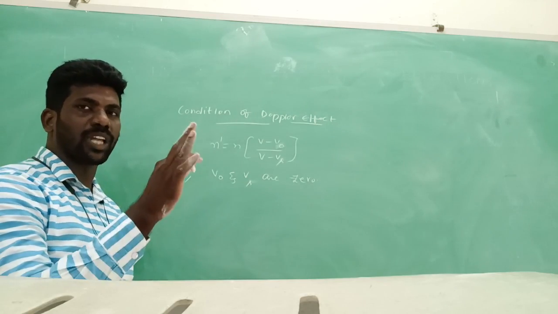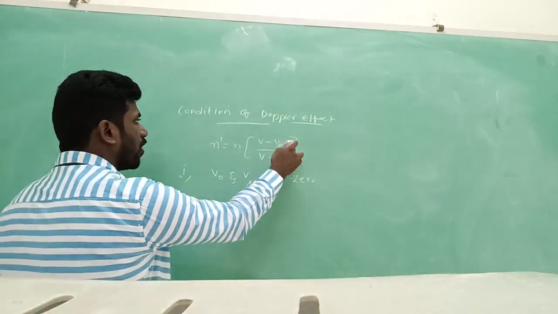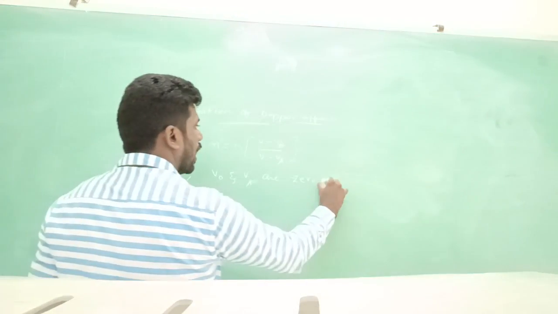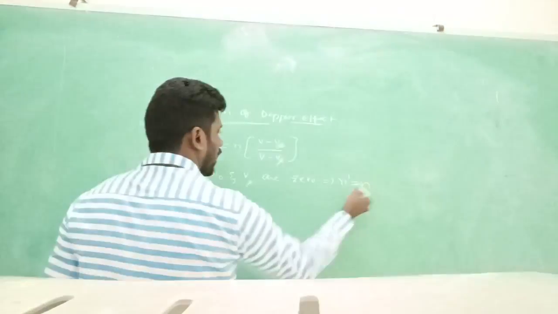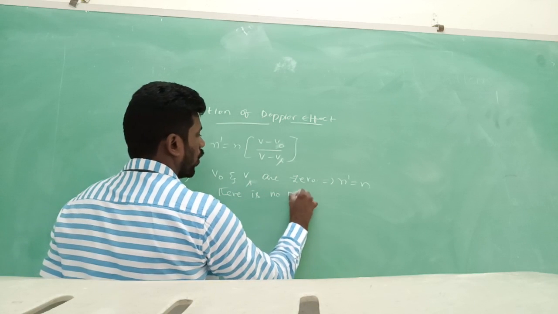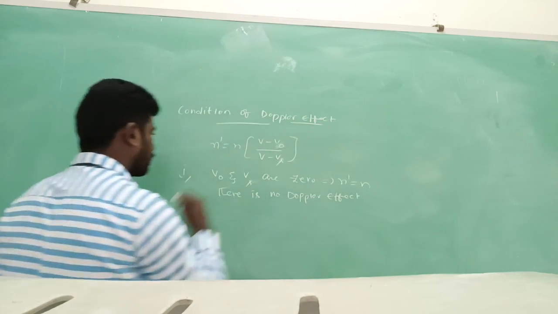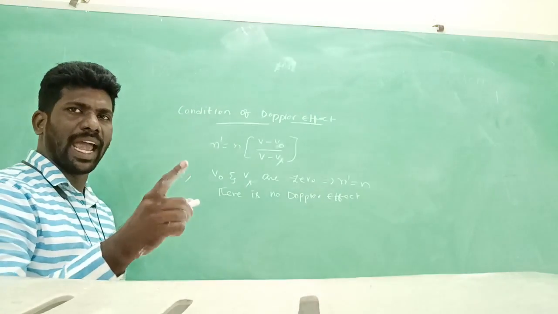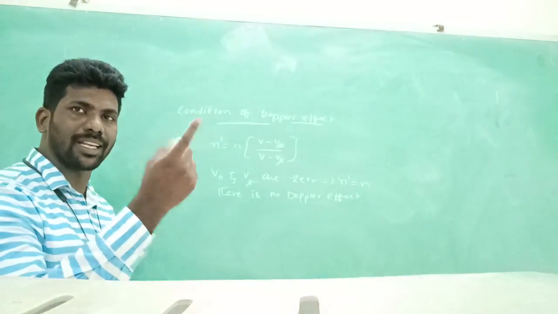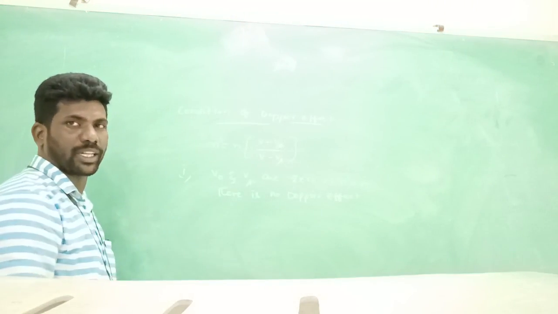That means both are at rest. Substitute here, V naught and Vs are 0 means n dash equal to n. There is no Doppler effect. Doppler effect will occur when n dash is either greater than n or less than n. But here both are the same. Same means there is no Doppler effect.